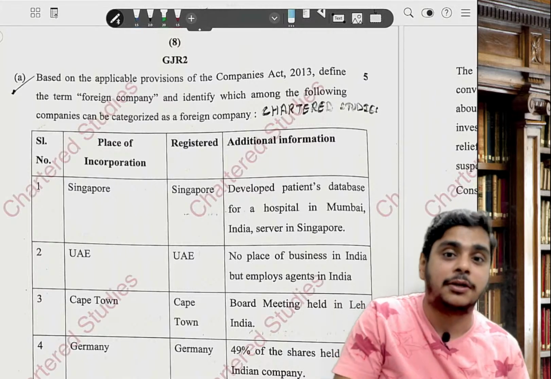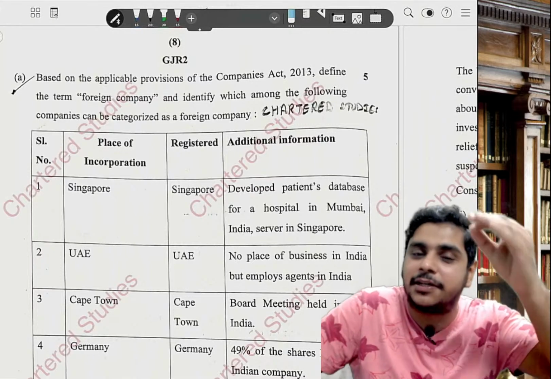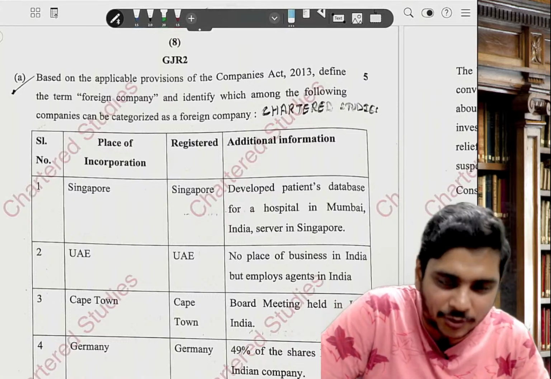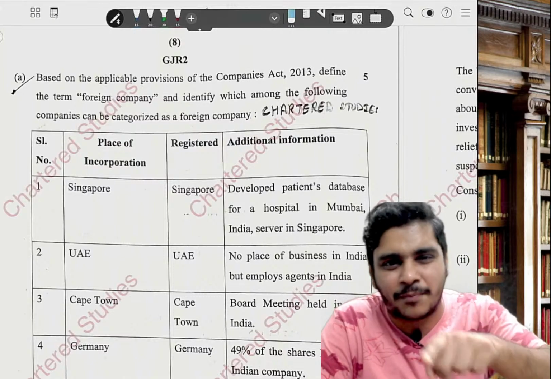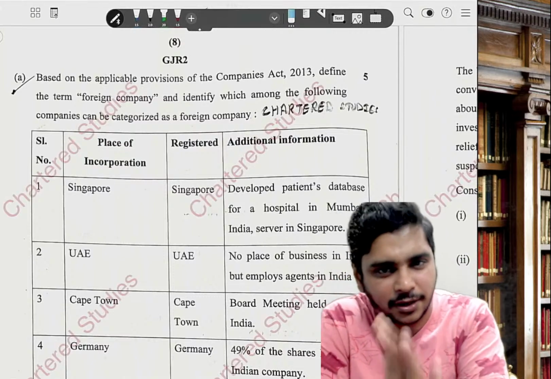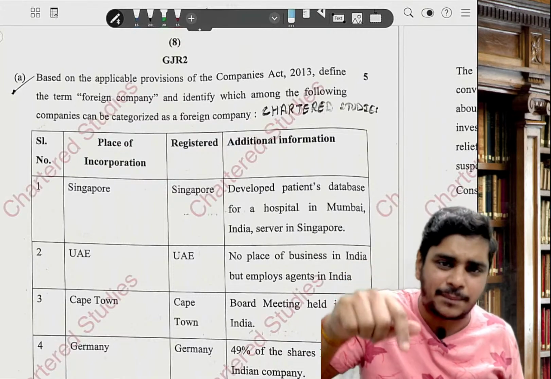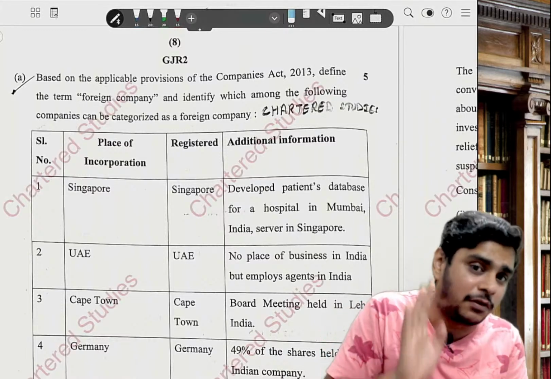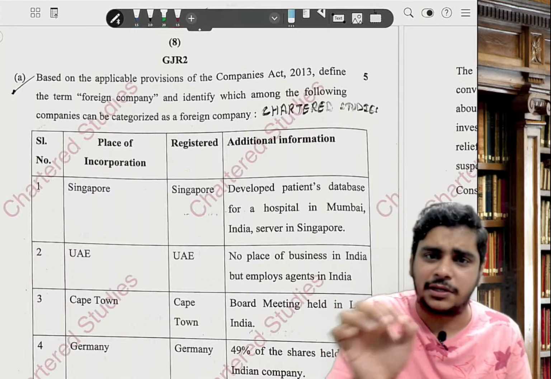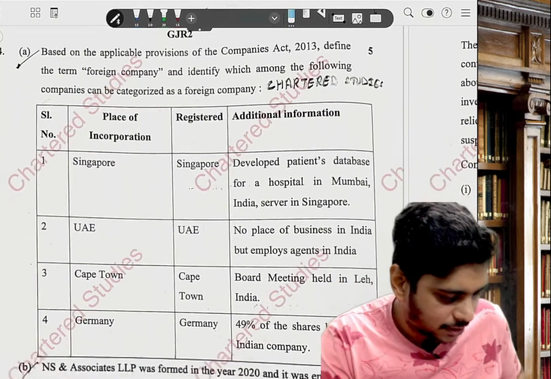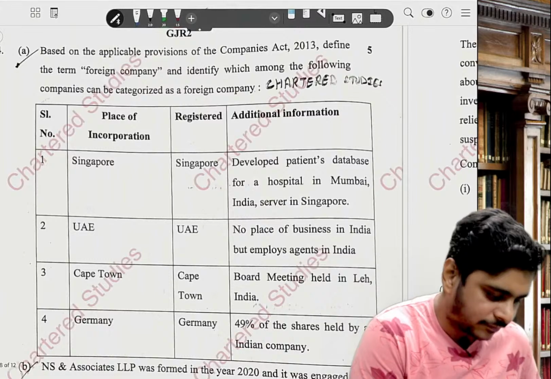And I have told you in the class also, 99% they will ask you about 242 only. There's one change in section 380. Remember that ROC New Delhi, Central Registration Center, so you need to add that word. We have written that in the notes. Scrap along with the application form, RBI approval will be there, or other regulators. If there is no approval, the authorized person will give a declaration that no approval is required. So you have to say which one is a foreign company.